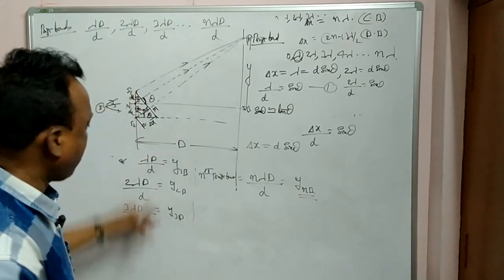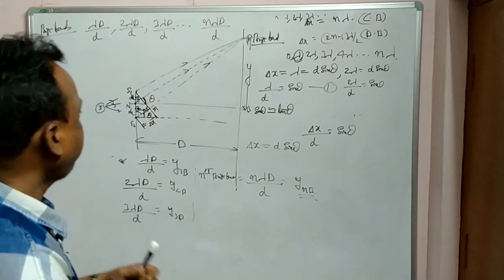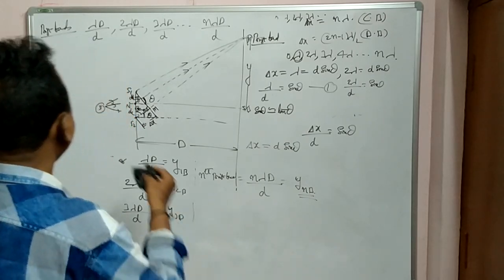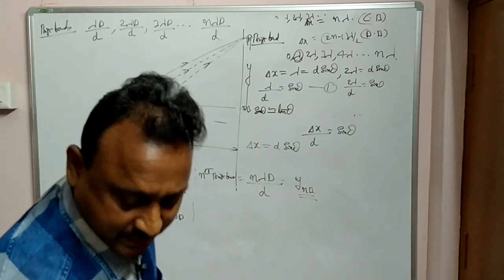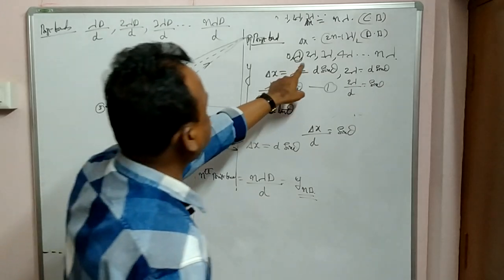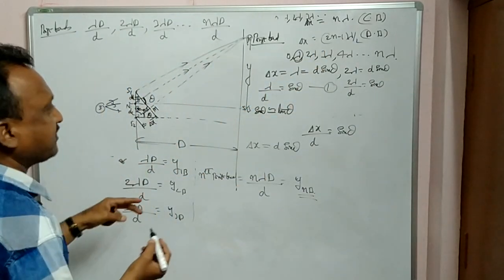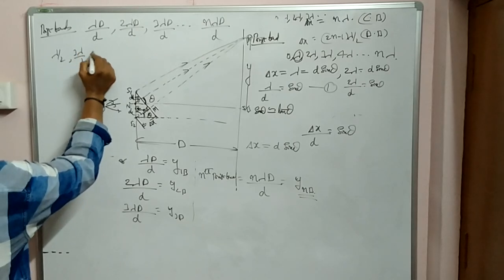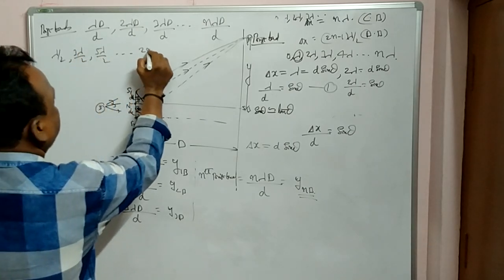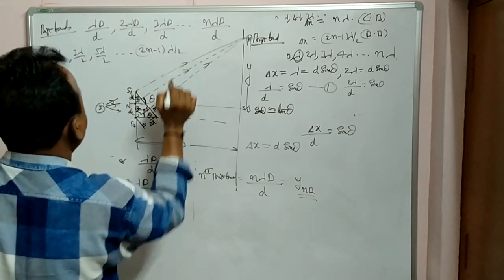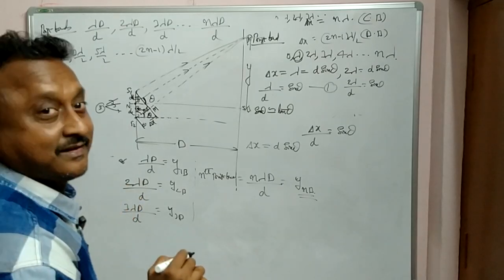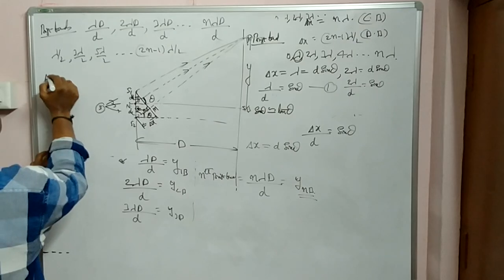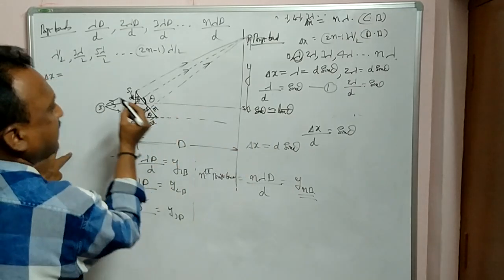So have you copied all this? Copied? Right. Now I will give it for the dark band and then I'll close this video. For the dark band, look at the path difference: lambda by 2, 3 lambda by 2, 5 lambda by 2, up to 2n minus 1 into lambda by 2. So for the dark band, same thing again: delta x is equal to d sin theta.